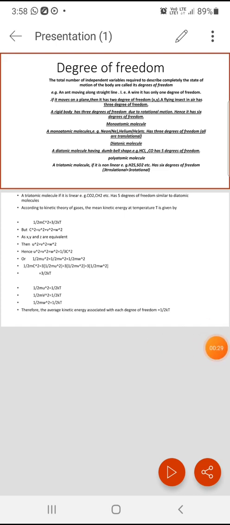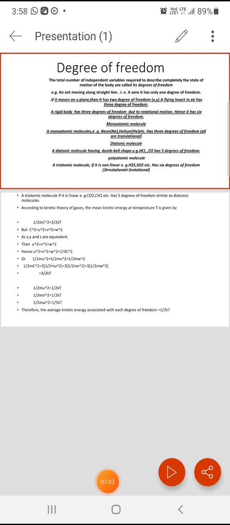Anything in motion can be described by some variables. That number of independent variables is called the degrees of freedom. Therefore, the definition of degrees of freedom is that the total number of independent variables required to completely describe the state of motion of a body are called the degrees of freedom.